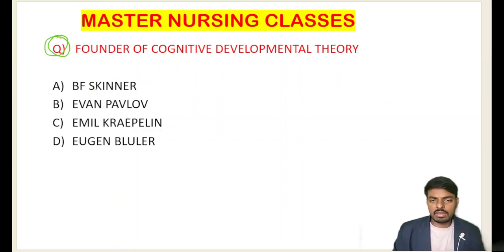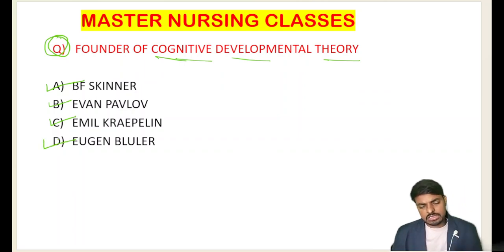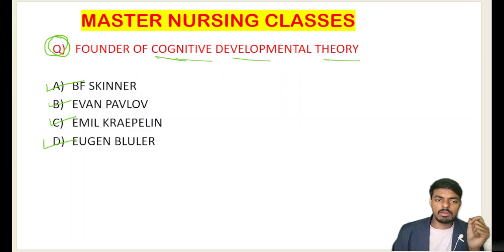Founder of the cognitive development theory. Who is the founder of the cognitive developmental theory? Option A is B.F. Skinner. Option B is Ivan Pavlov. Option C is Emil Kraepelin. Option D is Eugen Bleuler. We will discuss these personalities who have given the best contributions to psychiatric nursing. So first try to answer the question: who is the founder of the cognitive developmental theory?